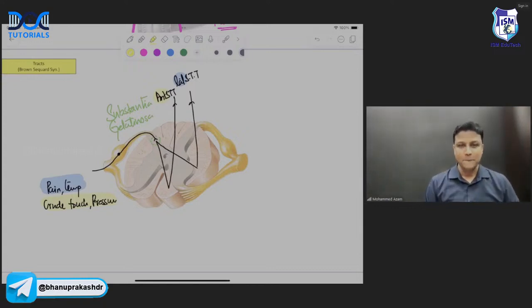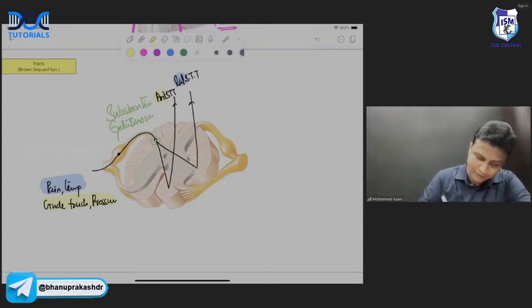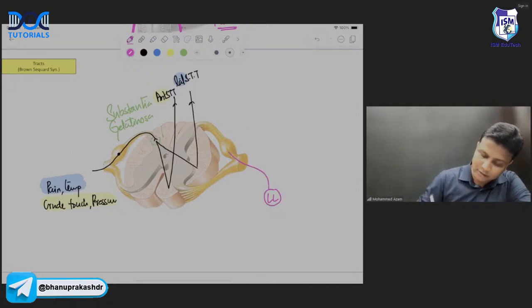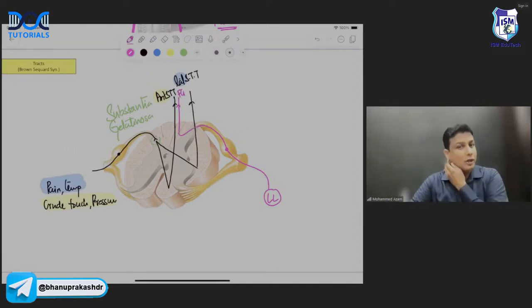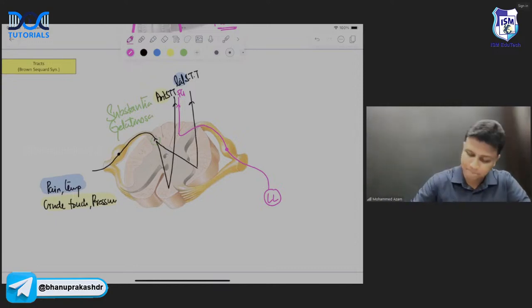Okay. Now, what about the dorsal column tract, sir? Let me use another color here. Dorsal column tract. In the dorsal column, you'll actually have two tracts, sir. One is your fasciculus gracilis, another one is the fasciculus cuneatus. Now, from the lower limb, some of the fibers are coming here. They're entering from the dorsal root ganglion, and directly they're going to move up. And this tract will be fasciculus gracilis, sir. If it is coming from the lower limb, definitely it will be gracilis only.